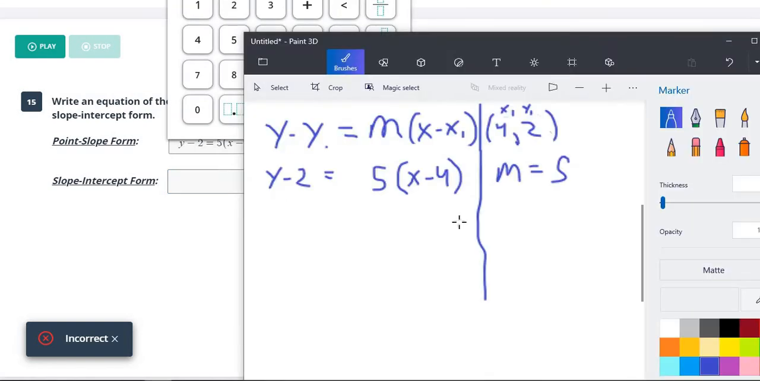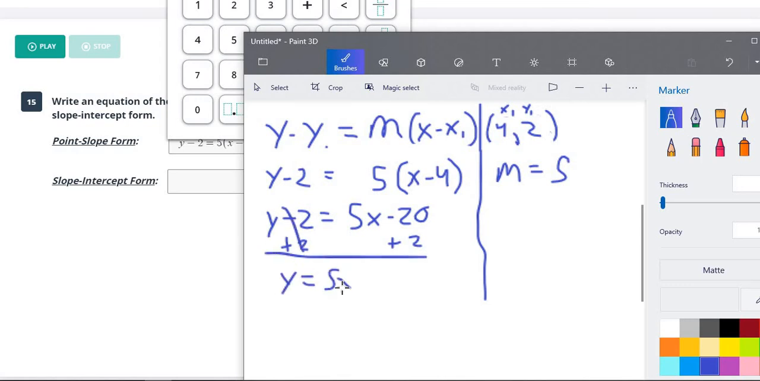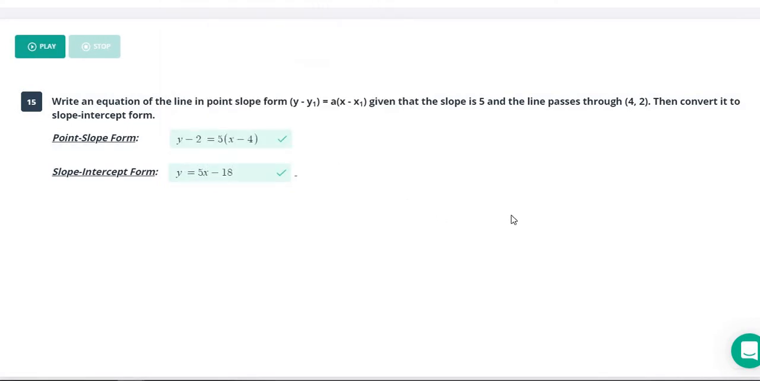All right, so on our next one, now we need to do that two-step process to get this into slope-intercept form. So on our first step, the left side stays the same, and then we do 5 times x is 5x, and 5 times negative 4 is negative 20. Now we need to get rid of this 2. It's a negative 2, so we add 2 to both sides. These are going to cancel, leaving us y equals 5x. Negative 20 plus 2 is negative 18. So y equals 5x minus 18. Make sure I did everything right on that one. And we're good.